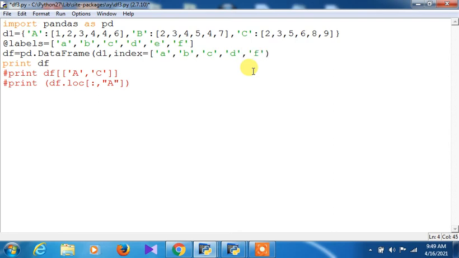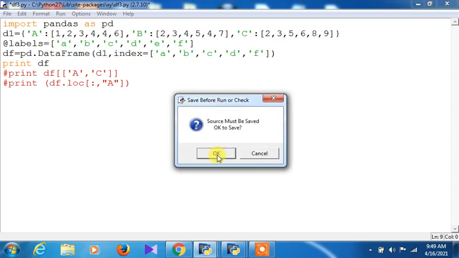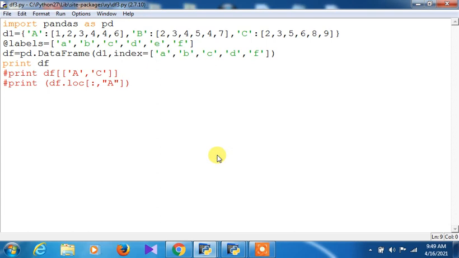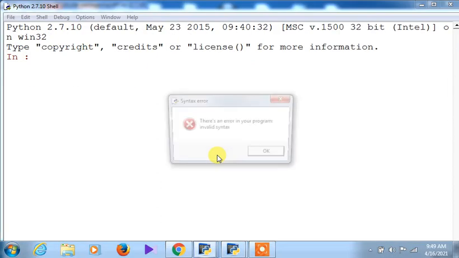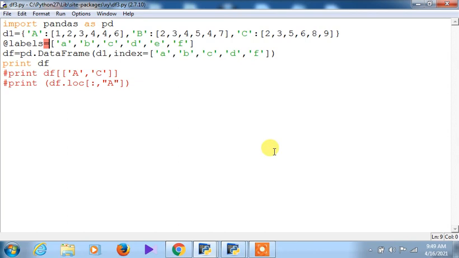All right, so you can take it in this way also, just give a third bracket at the end. Okay, so the list has been defined under the index. All right, so now you take it as a run module and then click on OK. So index is a keyword actually. You will see that there is an error.